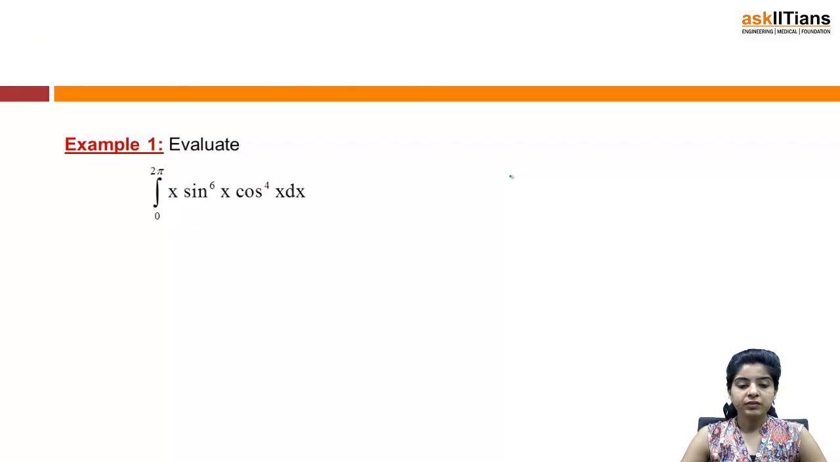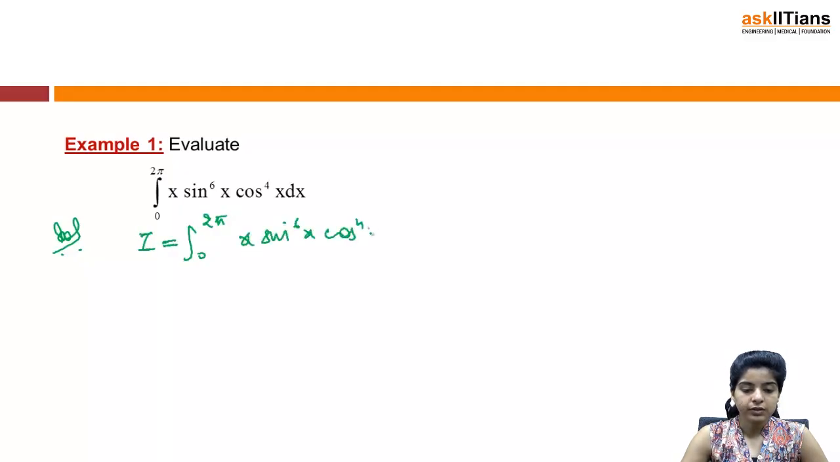Okay, so now we will be discussing one example based on Wallis theorem, and you will get to know how exactly you are supposed to apply that theorem in the examples. So the question says evaluate integral 0 to 2 pi x sine 6x cos 4x dx. So I is integral 0 to 2 pi x sine 6x cos 4x dx.